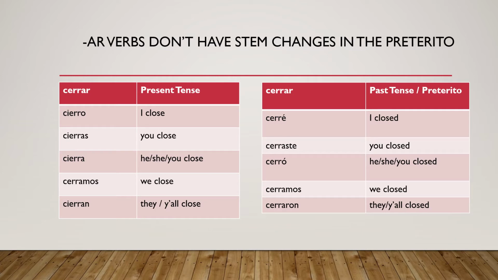AR verbs do not have stem changes in the preterite. So where you would change the stem and say cierro, I close, cierras, you close, cierra, he, she, you close, cerramos, we close, cierran, they or y'all close, you do not change stems for cerré, I closed, cerraste, you closed, cerró, he, she, you closed, cerramos, we closed, cerraron, they or y'all closed.